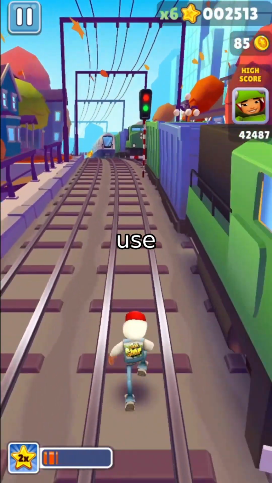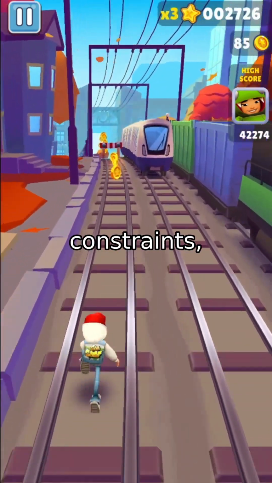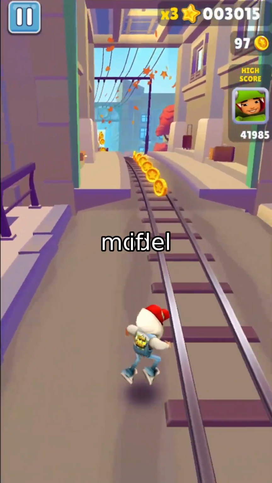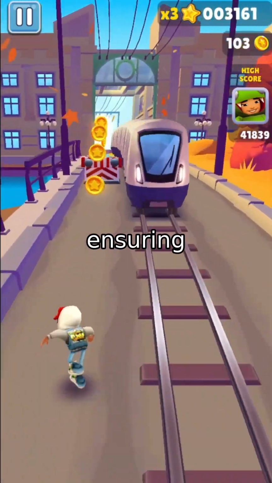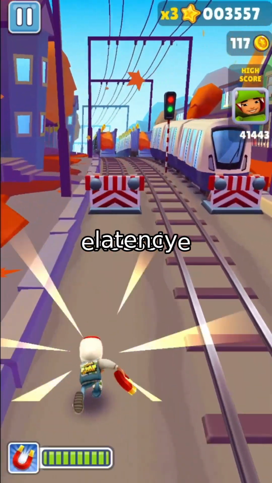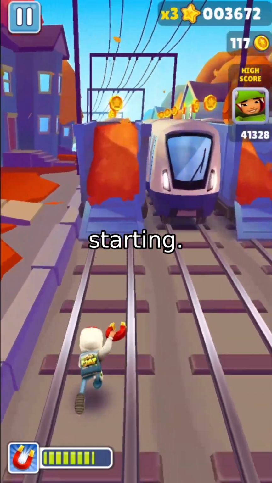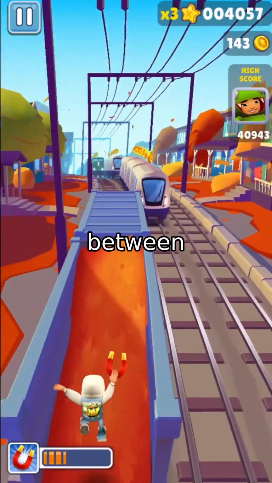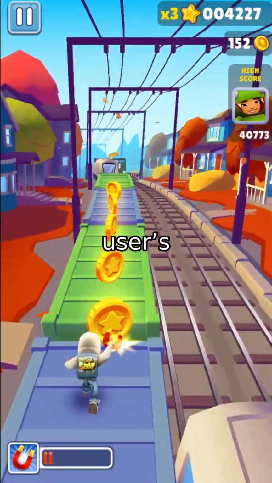To guide this, they use a rule-based reward system based on two main constraints: the interruption score and the response score. The interruption score penalizes the model if it speaks while the user is still active, ensuring it doesn't barge in. The response score encourages promptness, penalizing excessive latency between the user finishing and the model starting. By optimizing for the product of these two rewards, the model finds the sweet spot between being responsive and being respectful of the user's turn.